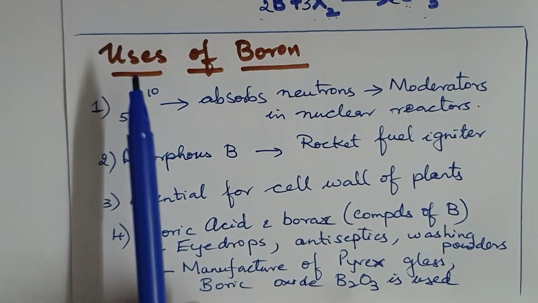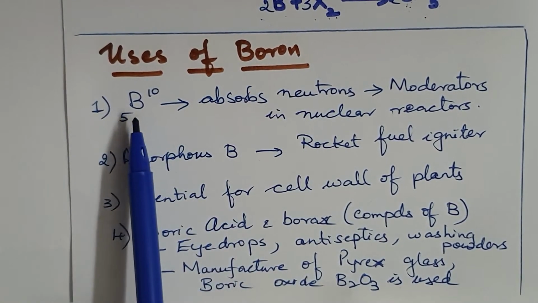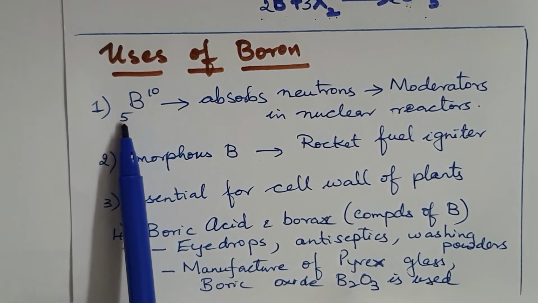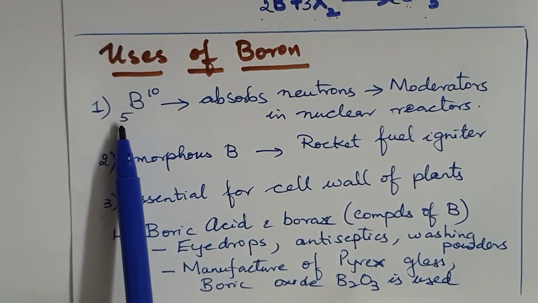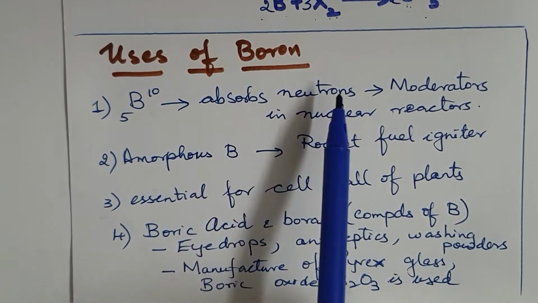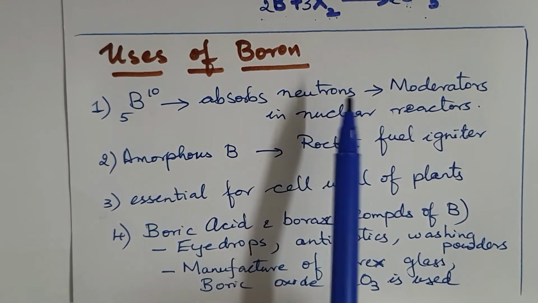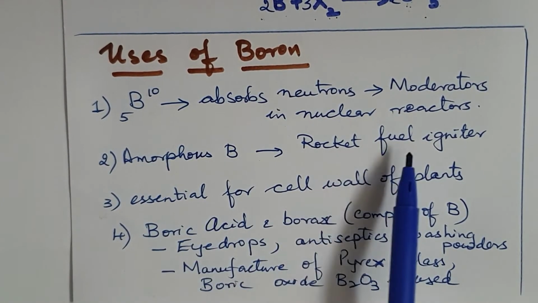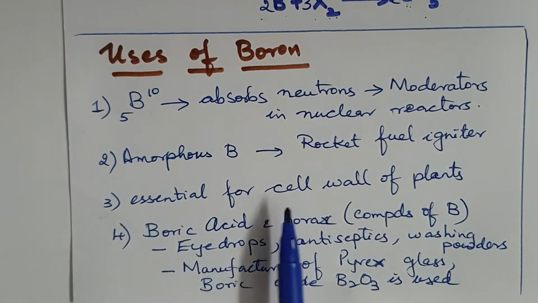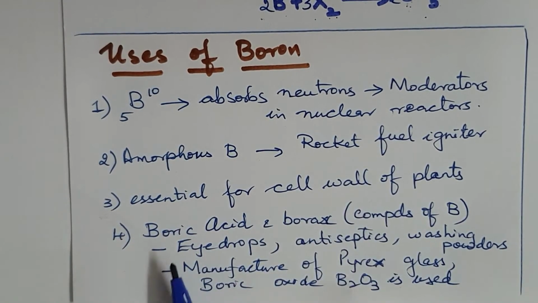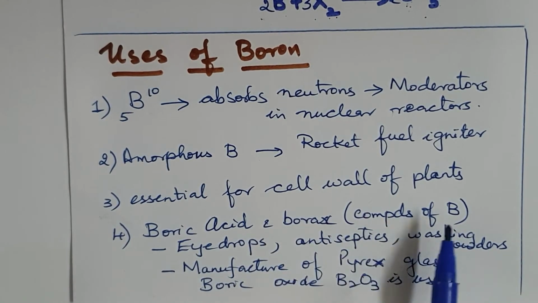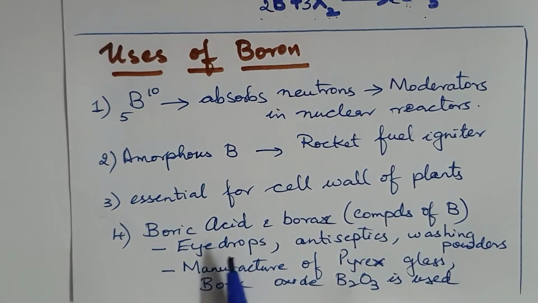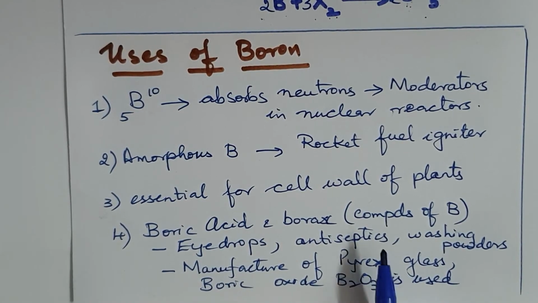Now you are looking at the uses of boron. Boron, which is written as 10B5, where 10 is the mass number and 5 is the atomic number, is capable of absorbing neutrons, so it is used as a moderator in nuclear reactors. Amorphous boron can also be used as a rocket fuel igniter. Boron is essential for the cell wall of plants. And boric acid and borax, which are compounds of boron, are used in making eye drops, antiseptics, washing powders, etc. Boric acid is also used in the manufacture of Pyrex glass.